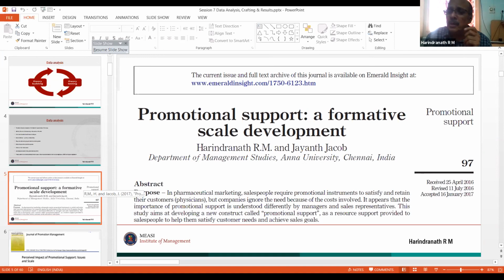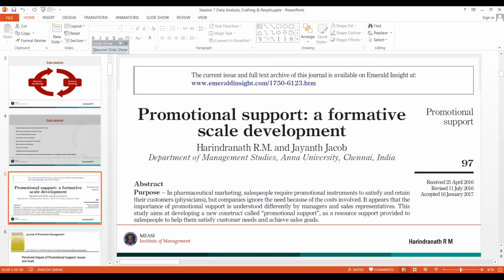No, I see, you can do a convenience sampling in a longitudinal study. It's not an issue.